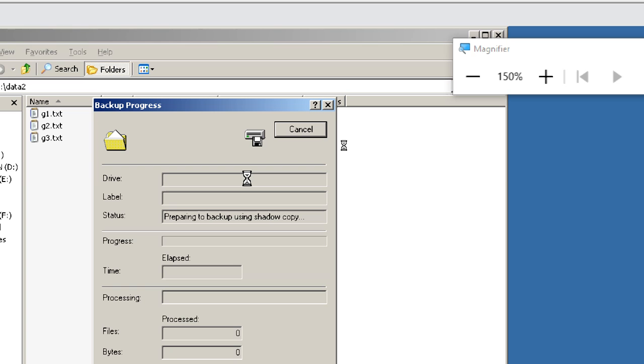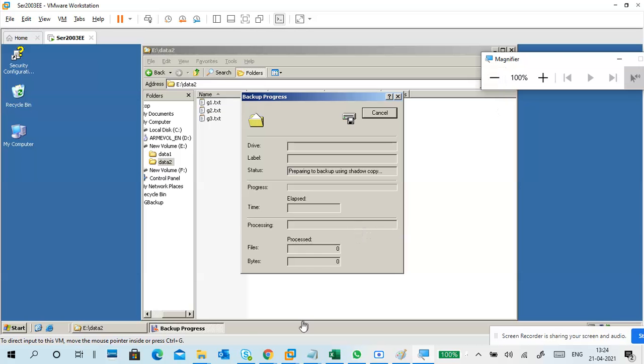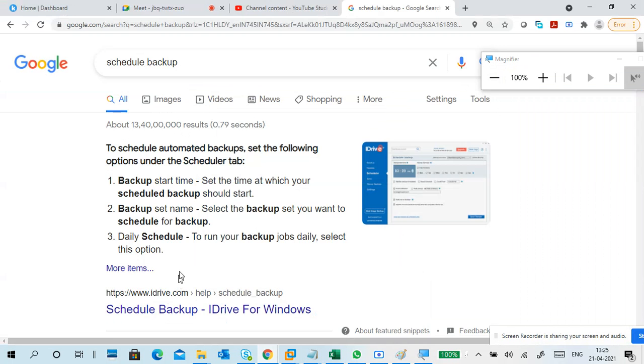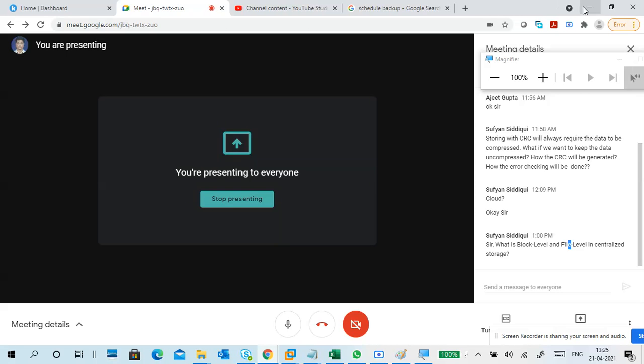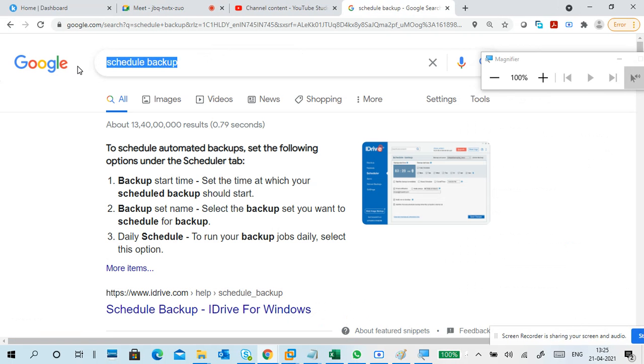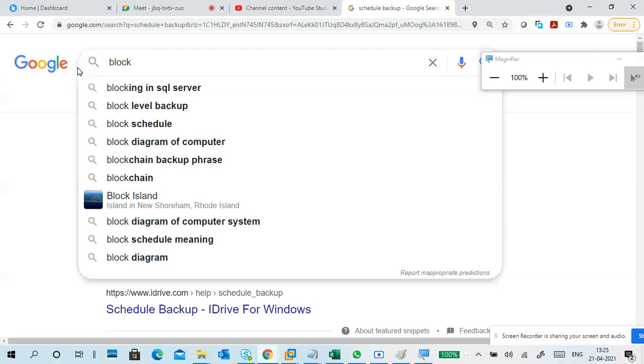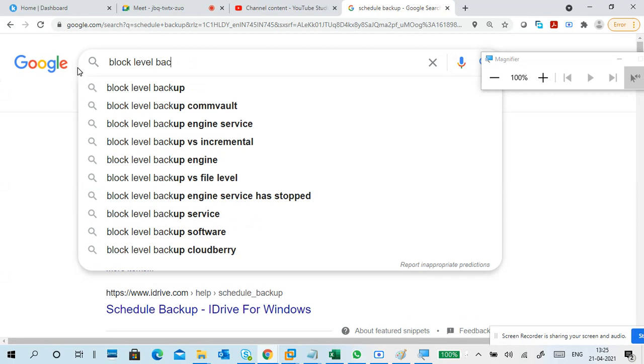Actually, for experiment purposes, for almost 3-4 years I'm using this machine. So I'm getting a lot of backup databases in real time. You have to keep these backup records properly. How much time is it? Only one file is there to take a backup. Even block level backup is also there.